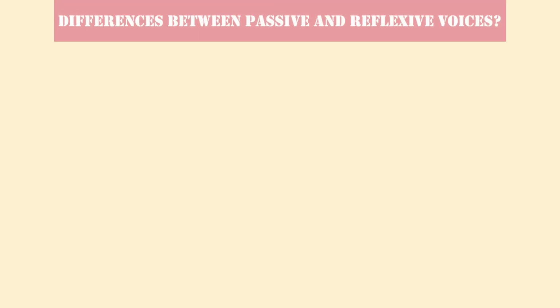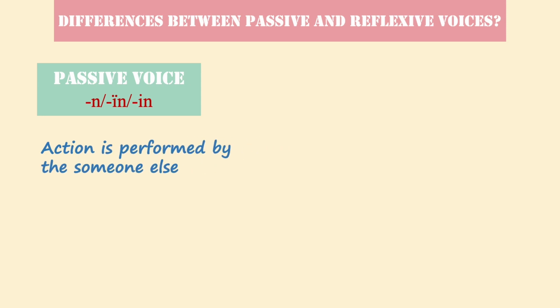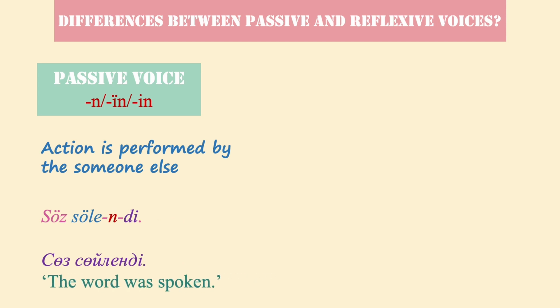At this point, you may be wondering, both the passive and the reflexive voices have the same endings, so how do we differentiate them from each other? Well, it depends on the context. In other words, if the action is performed by a third person and it is not mentioned, it must be a passive sentence. For instance, söz söylendi, the word was spoken. This is definitely a passive sentence, since there must be an agent or a doer who speaks. The word cannot speak itself.